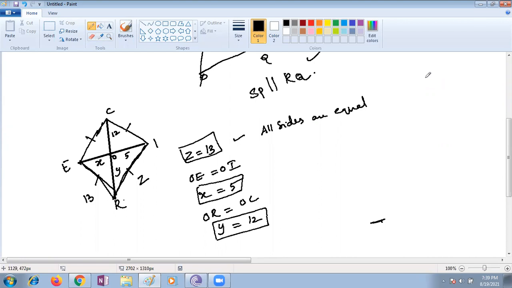All sides are equal, that's why the Z value is 13. And diagonals bisect each other, so OE is nothing but OI. OI is given as 5 centimeters. Obviously, X is 5 centimeters. The same way, OY is given as Y, but the other side is given as 12 centimeters. You just equate and find out the values of X, Y, Z. This is one way, children.